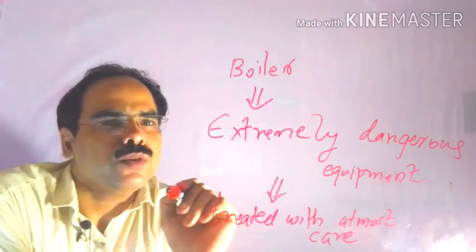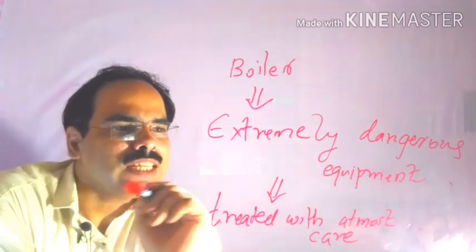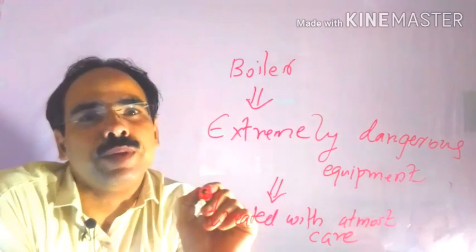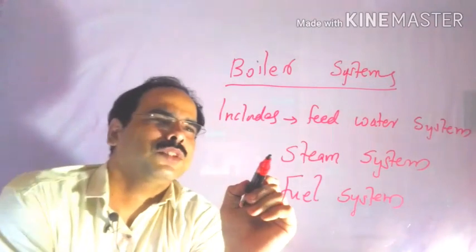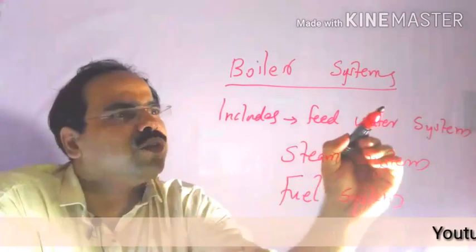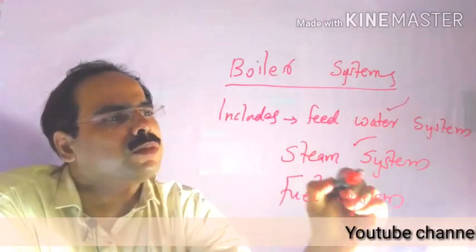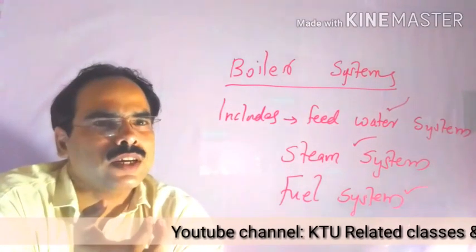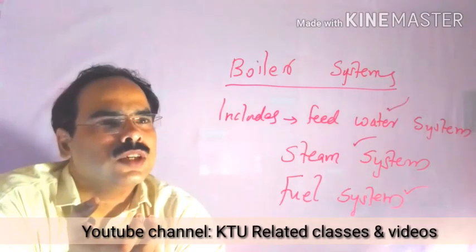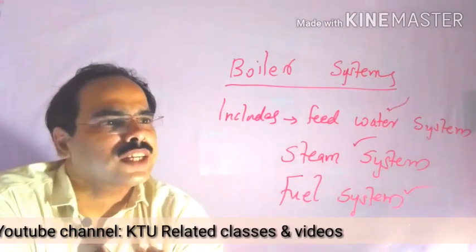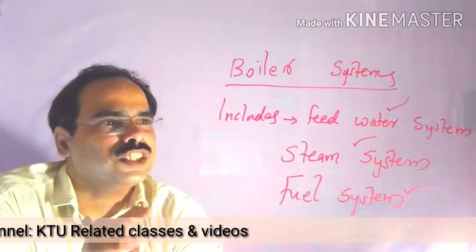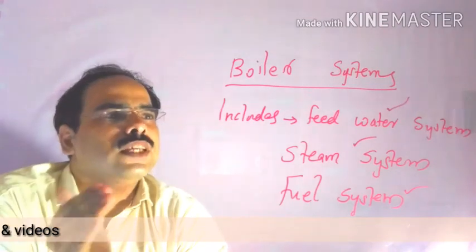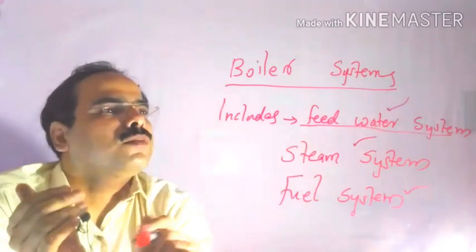We need to treat these boilers with utmost care, otherwise there will be dangerous situations. A boiler system includes the feed water system, steam system and fuel system. While we are considering a boiler, the main three portions we need to consider are the feed water system, steam system and fuel system. Here we need to convert the water into steam, so we need to supply the water, and that we can do with the help of the feed water system.